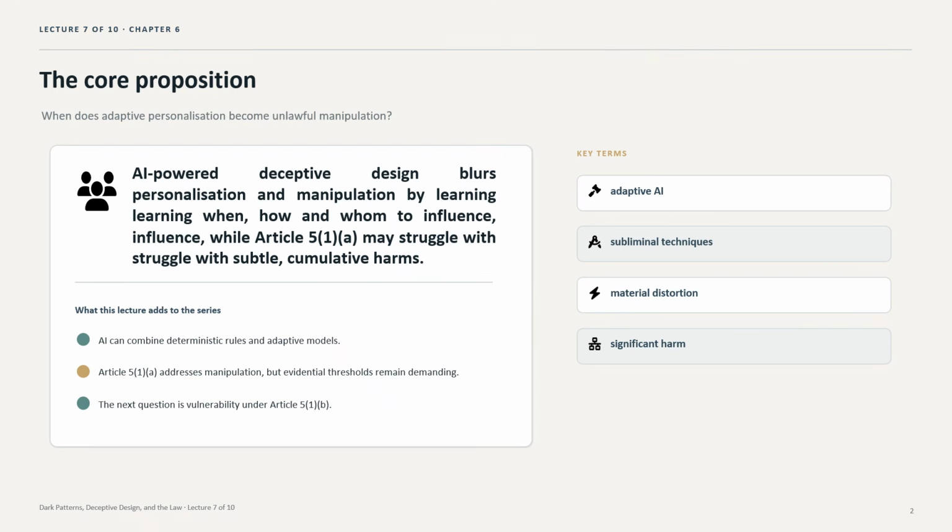The chapter begins with a basic insight about AI systems. They can explore patterns rather than follow a fixed rulebook. In commercial environments, that capacity can become a behavioral technology. The system does not merely display a static interface. It learns from interaction, predicts user responses, and adapts prompts, layouts, or recommendations. This makes the boundary between useful personalization and manipulation increasingly difficult to draw.